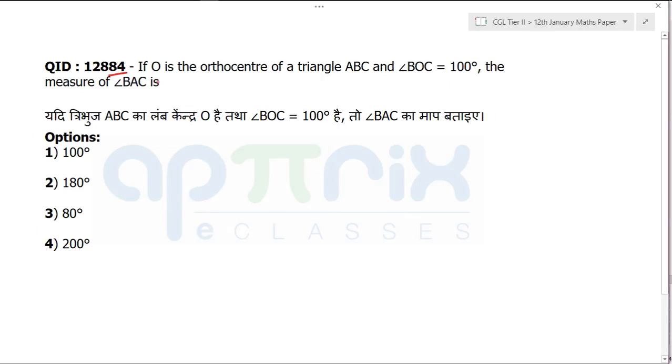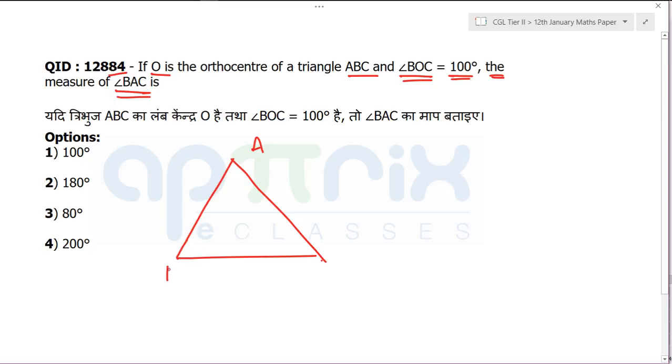Okay, 84 says if O is the orthocenter of a triangle ABC and angle BOC is 100 degrees, then what is the measure of angle BAC? So what's the answer? There's a theorem that these angles are supplementary. But even if you don't know the theorem, you can mark the answer. Let me show you, because SSC thinks you are fools.